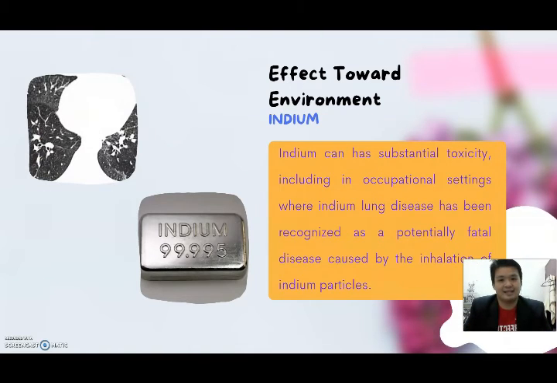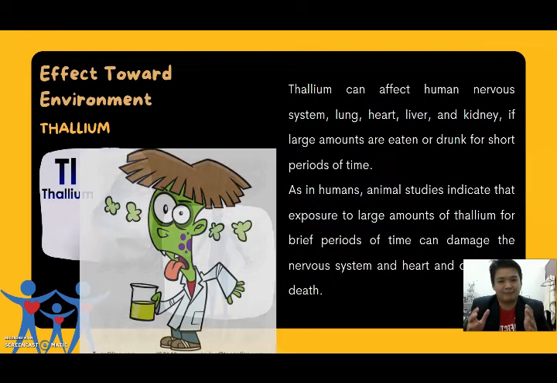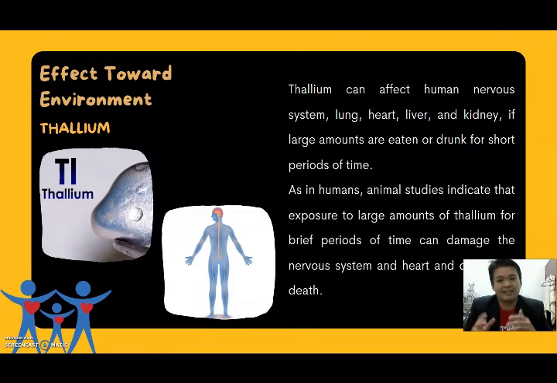Last but not least is thallium. So, thallium can affect the human nervous system, lungs, heart, liver, and also kidney. If large amounts of thallium are eaten or drunk for a short period of time, temporary hair loss, vomiting, and diarrhea can also occur, and death may result after exposure to large amounts of thallium for short periods. As in humans, animal studies indicate that exposure to large amounts of thallium for a brief period of time can damage the nervous system and heart, and even cause death.